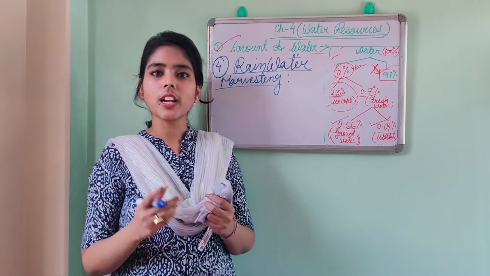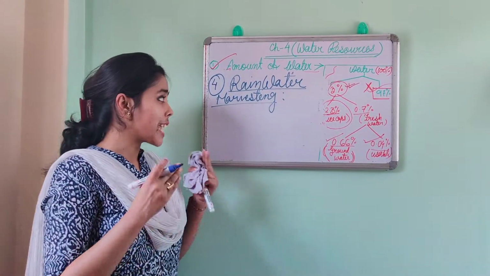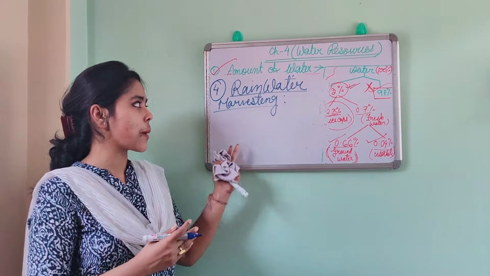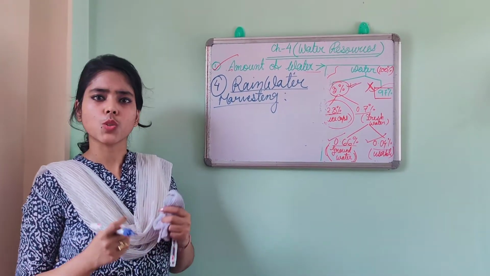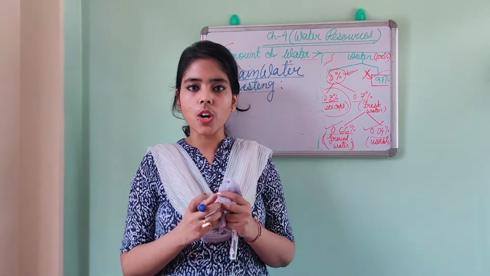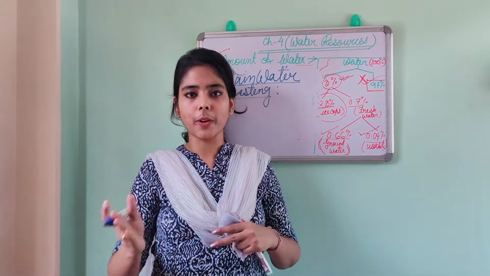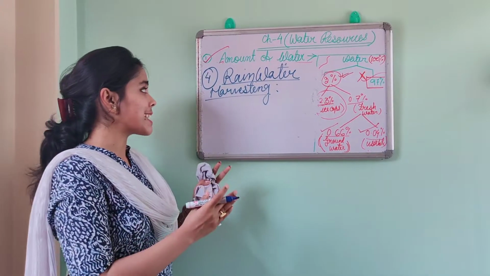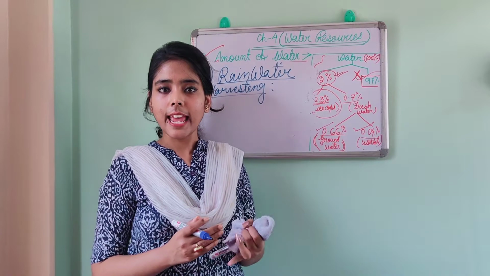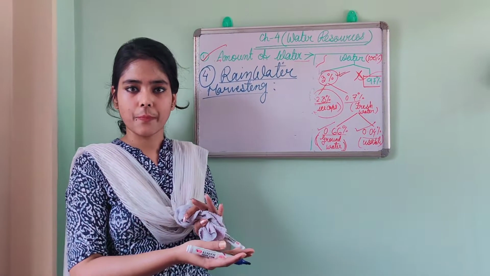So we all know how important water is for us. So keeping that in mind, nowadays people are practicing this type of method, rainwater harvesting. So what is that? It is a simple way to conserve and to store the raindrops, and after that to use it in a proper way. So that is the main thing of rainwater harvesting. We will collect and store the rainwater and afterwards we will use it.